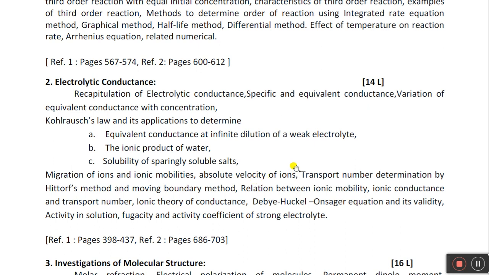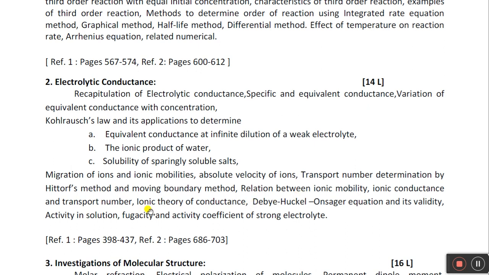Then absolute velocity of ion and transport number. Transport number is nothing but the amount of current or electrons flowing across the circuit per unit area. This is a little difficult part: Hittorf method and moving boundary method. Then the relation between ionic mobility, ionic conductance and transport numbers.